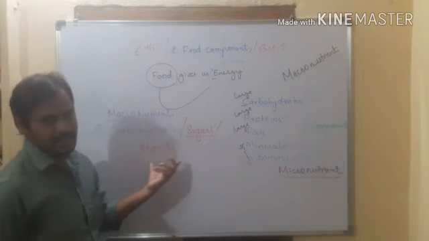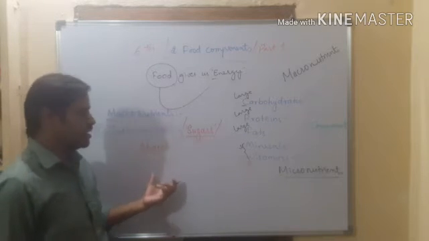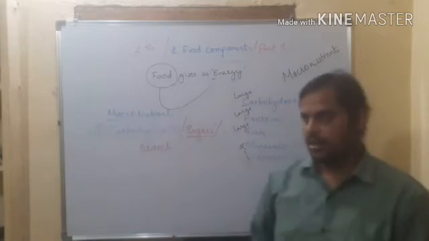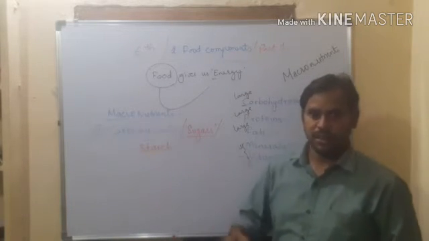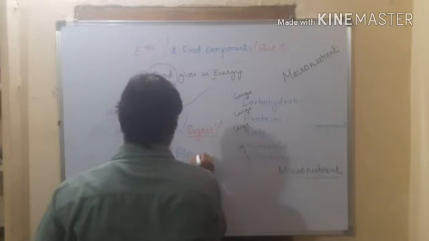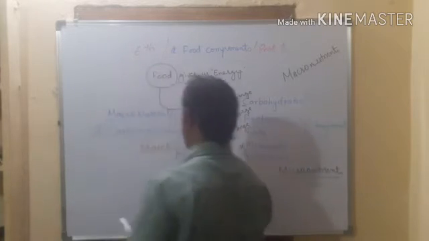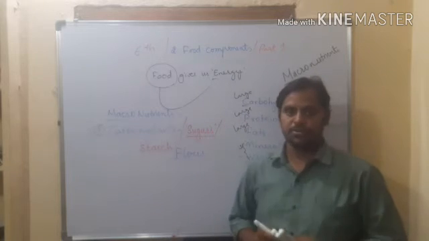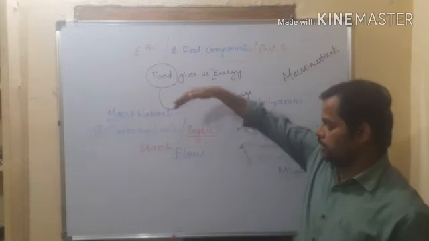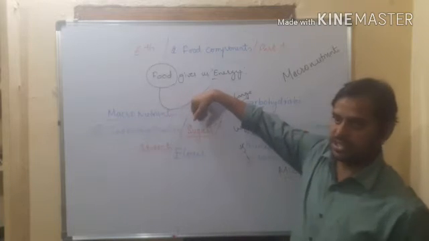Particularly in cereals like rice, wheat, jowar, bajra, we can get flour. Starch or flour. With flour only we are going to prepare the roti. So carbohydrates are nothing but sugars.